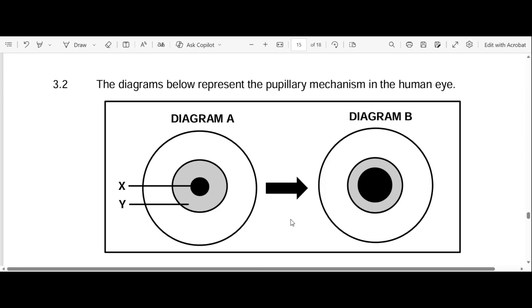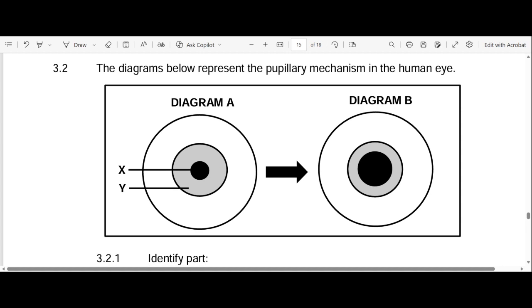So we can see that the person is moving from bright light, because you look at the size of the pupil. When the pupil is smaller in size or constricted, it means that the person is exposed to bright light. But when the pupil is dilated or wider, it means the person is now exposed to dim light.